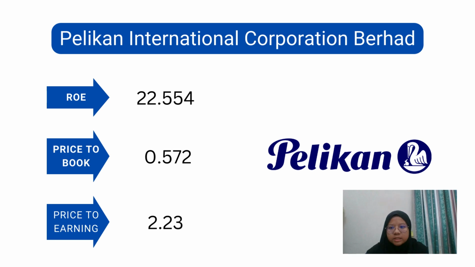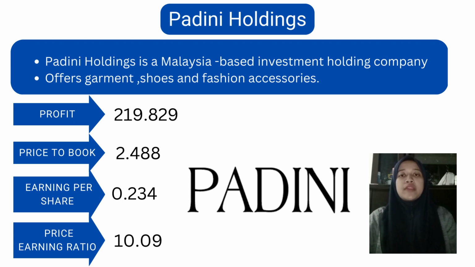Pelican has proved such a great reputation as the market capitalization is good in 2022. Price of earning ratio of Pelican is 2.23, which indicates a good indicator of Pelican performance. Furthermore, Pelican managed to get 2.23 as profit. We also refer to return on equity with the amount of 22 and price to book ratio is 0.572.